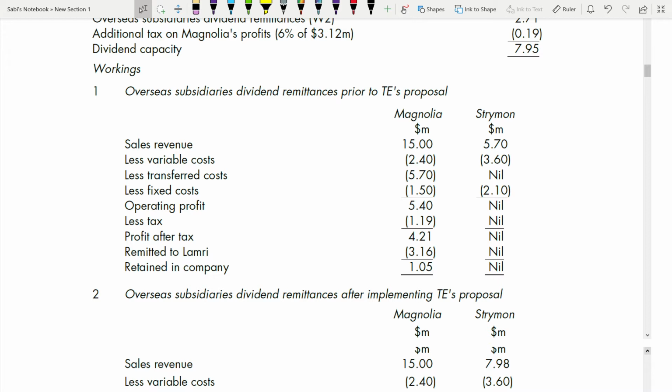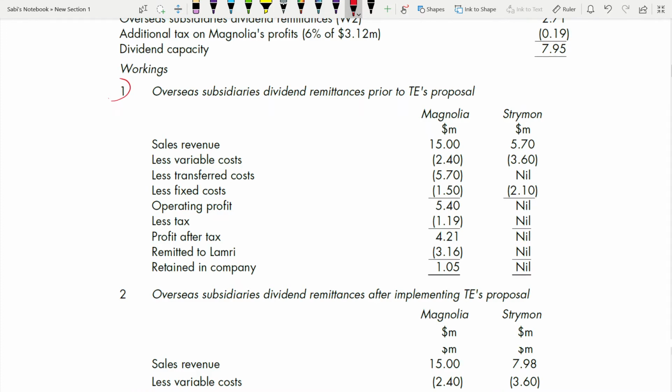So here, this is working one. We are only focusing on this: overseas subsidiaries, dividend remittances. Sales revenue is 15. How is it 15? Because the quantity is 300 multiplied by... Okay, we'll check.